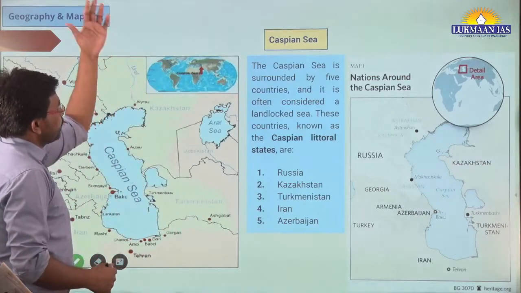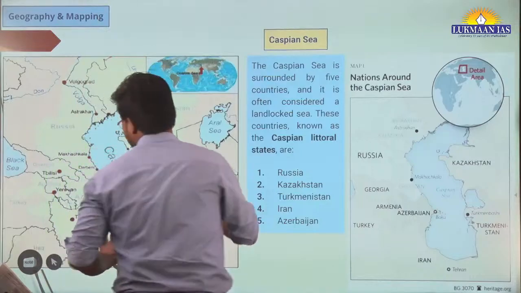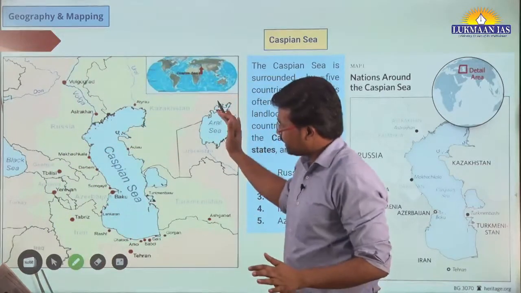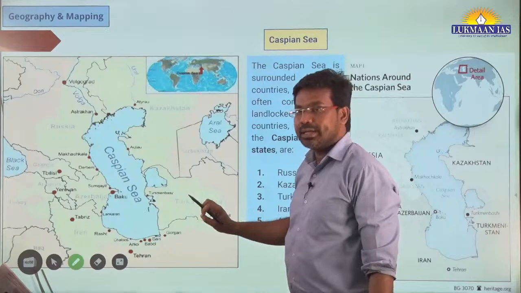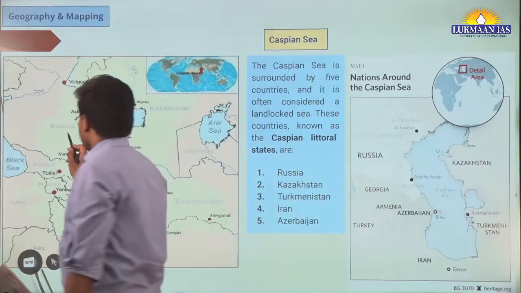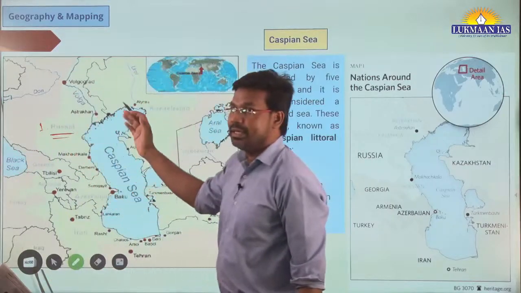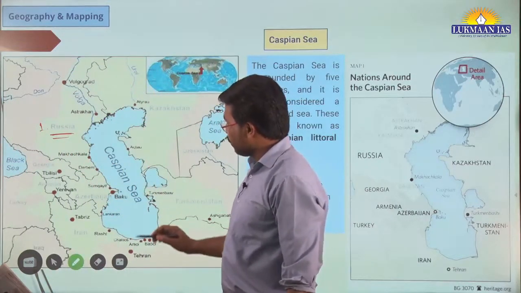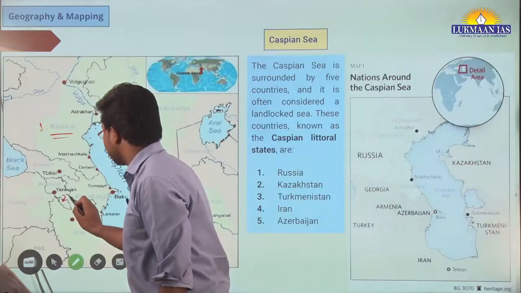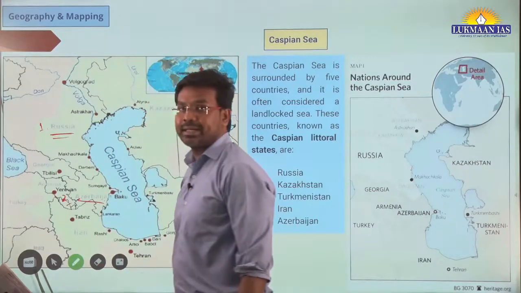So here, this is a map of the Caspian Sea. How many countries are surrounding the Caspian Sea? 5. Russia is the number 1 country. Russia is surrounding the Caspian Sea from the western side. Then we have another country, which is Azerbaijan. This is the second country.